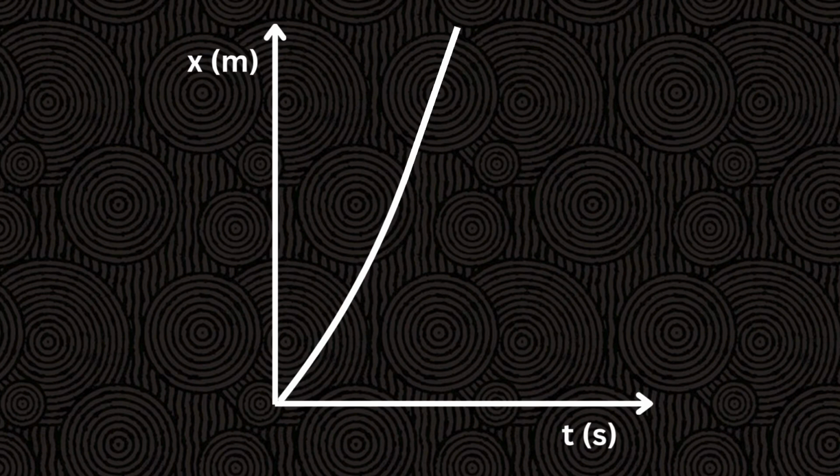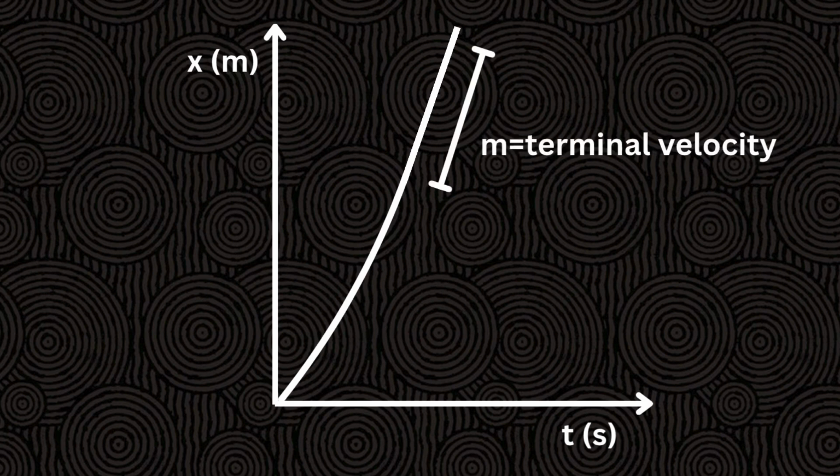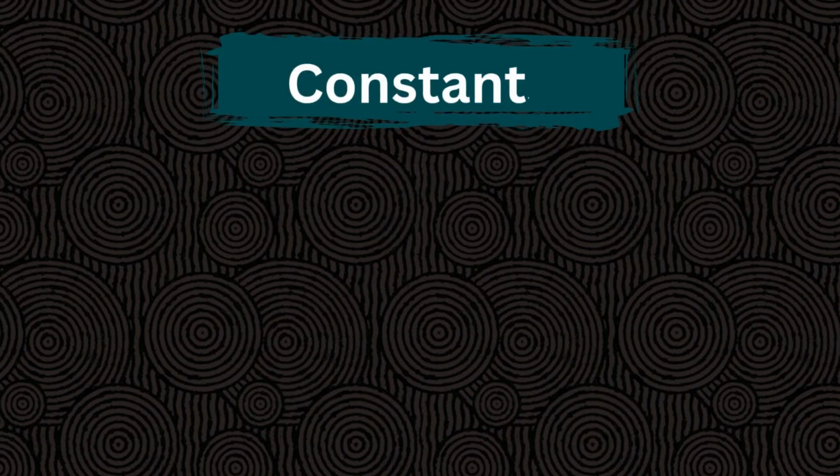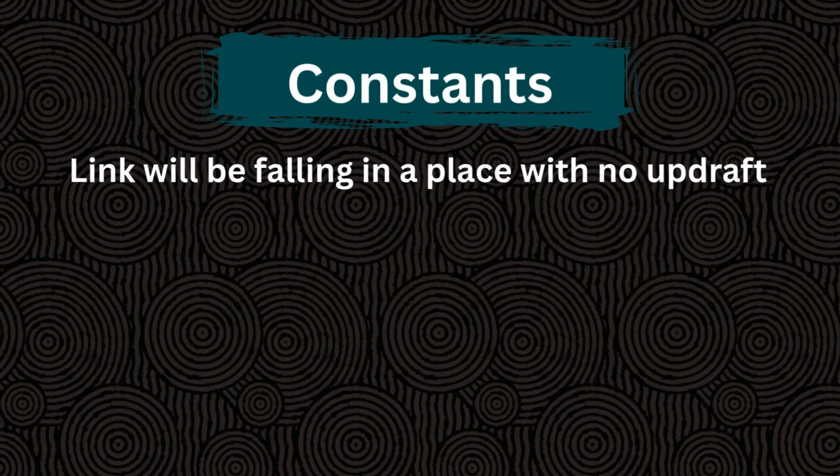Finally, we need to find the terminal velocity. To do so, we will create a position time graph of Link falling, and then take the average rate of change in each time interval to find his velocity. When the velocity becomes constant, that's when we know we found our terminal velocity. Here's our experimental constants. Link will be falling in a place with no updraft.